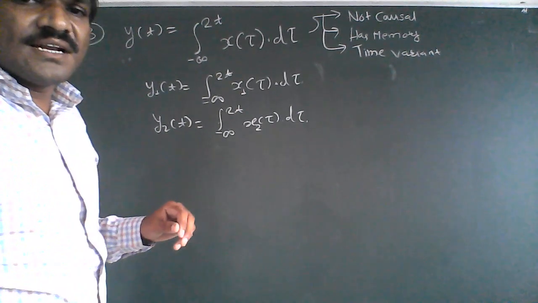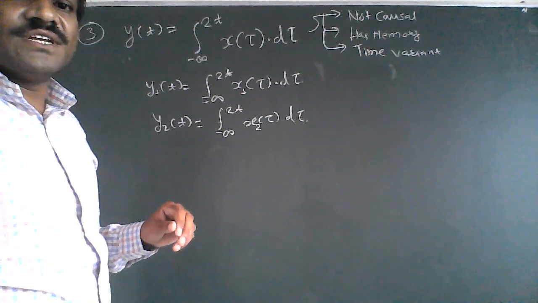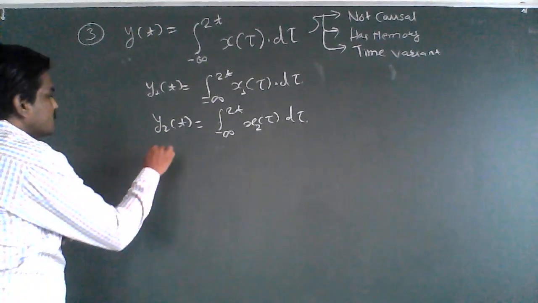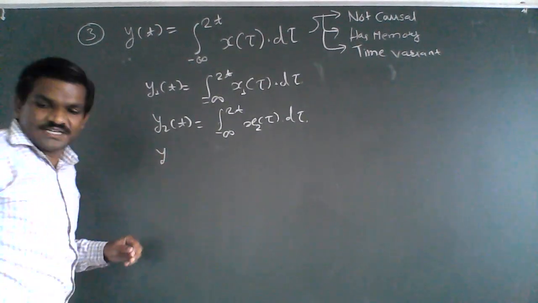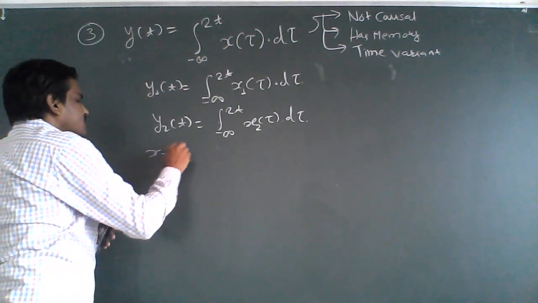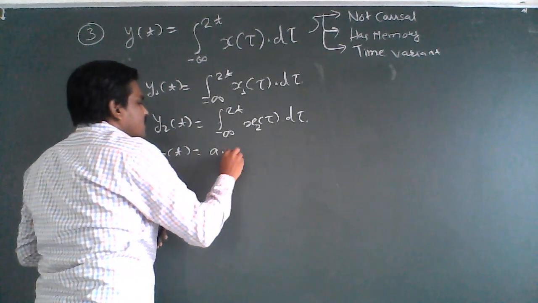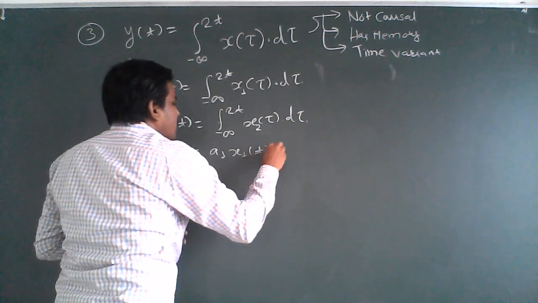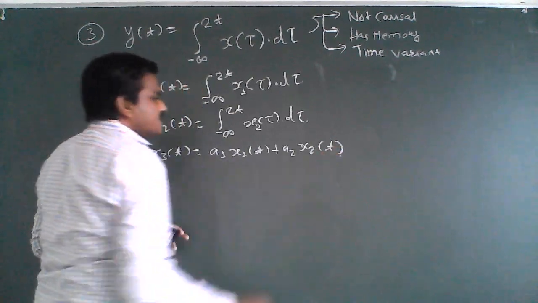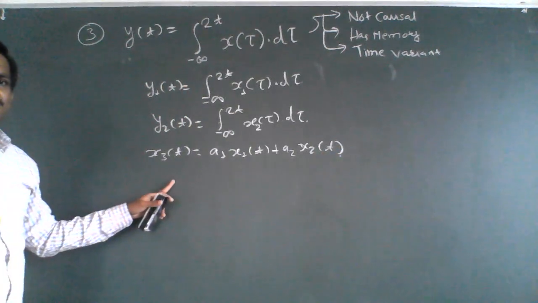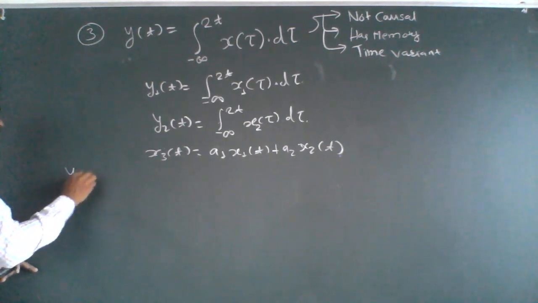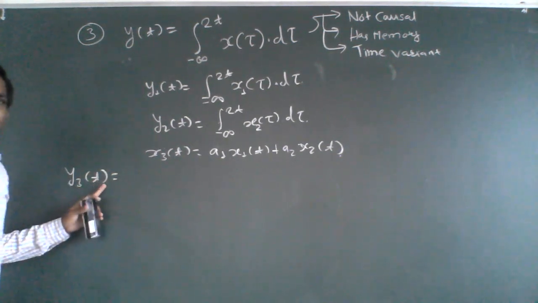Now let us consider the third input, that is x3 of t, which is nothing but the linear combination of x1 and x2. So I will take the third input x3 of t as a1 x1 of t plus a2 x2 of t. Fine. Now what is y3 of t?